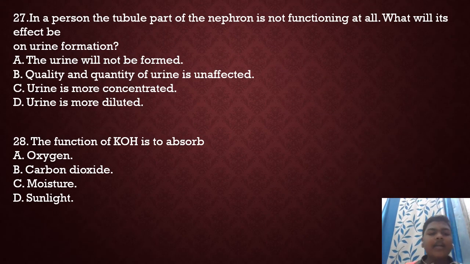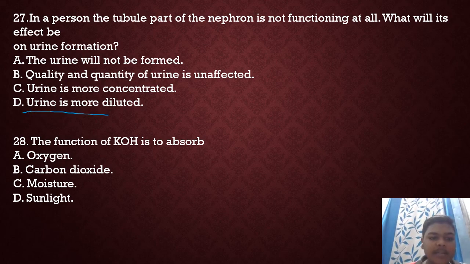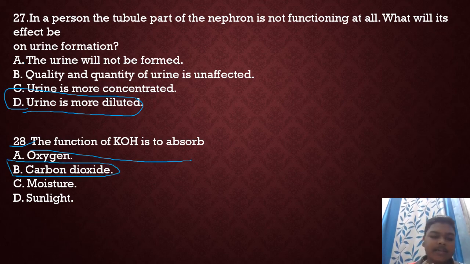Next, 27 number. In a person, the tubule part of the nephron is not functioning at all. What will be the effect on the urine? So your answer will be that our urine is more diluted. So 27 number is option D. Next, 28. The function of KOH is to absorb dash. So the answer is carbon dioxide.